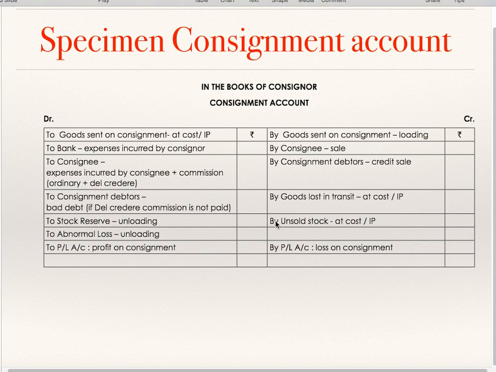Is it clear? So stock reserve is loading of closing stock. Abnormal loss loading is loading on goods. On the opposite side you are supposed to write it. Lost in transit, if it is at invoice price, the loading is to be returned to the debit side. Closing stock, if it is at invoice price, the loading is to be debited. Goods sent, if it is at invoice price, the loading is to be credited.